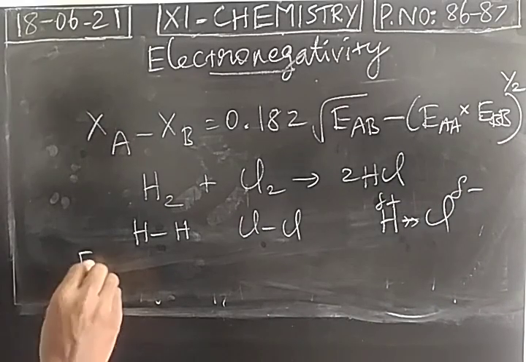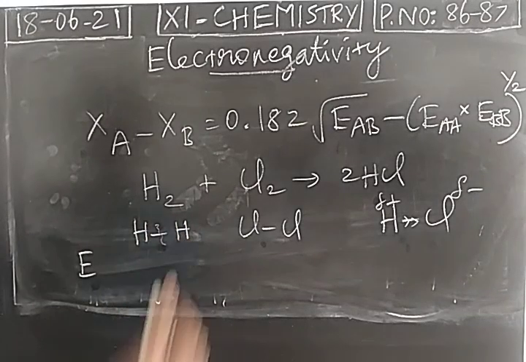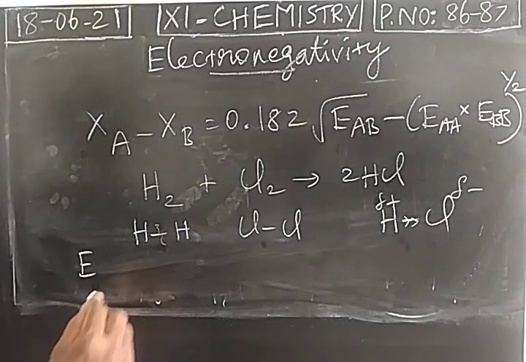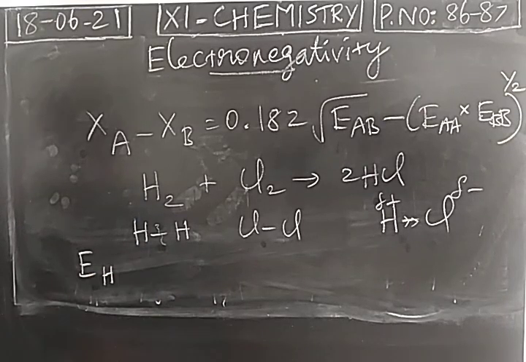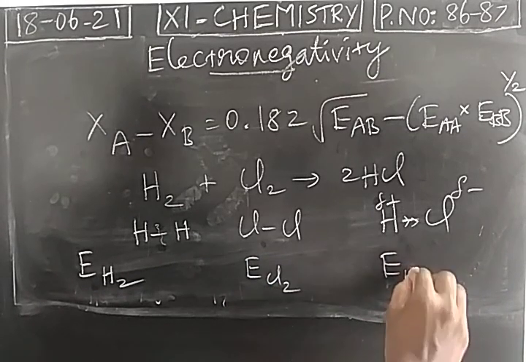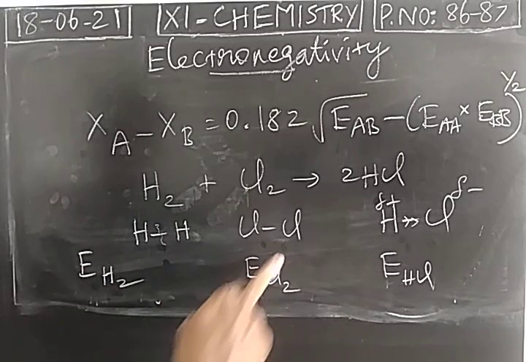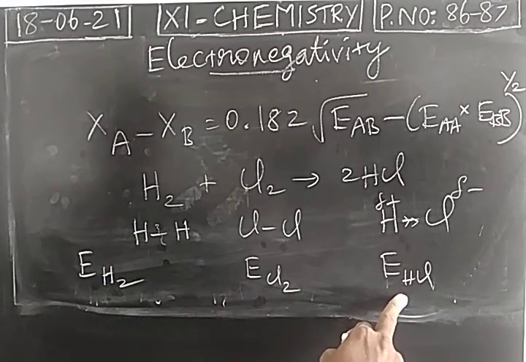So E is the symbol of bond dissociation energy. To break this bond, how much energy is given? Simply bond energy or bond dissociation energy. It can be represented as EH2, this as ECl2, and this as EHCl: bond dissociation energy in hydrogen molecule, in chlorine molecule, and in hydrogen chloride molecule.